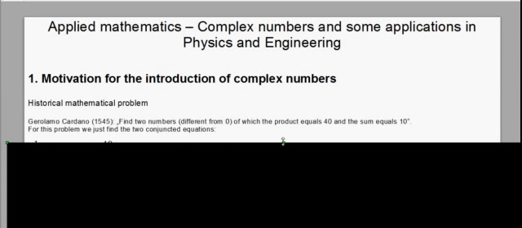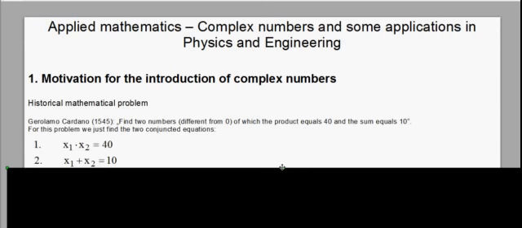The mathematician Gerolamo Cardano in 1545 put forward the following problem. Find two numbers of which the product equals 40 and the sum equals 10. For this problem, we just find the two conjoined equations. The first one, if we call the first number x1 and the second number x2: x1 times x2 equals 40, and the second equation, x1 plus x2 equals 10.